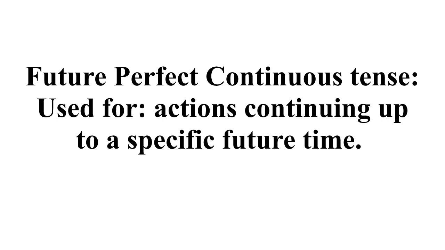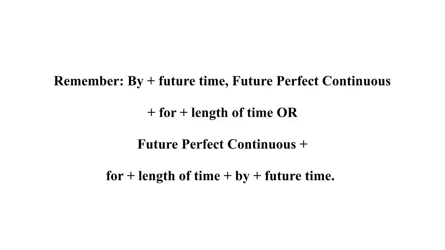The future perfect continuous is used for actions continuing up to a specific future time. This is the hardest tense in English to understand. And I think it's probably better just to give you the reminder right now. So, by future time, future perfect continuous, for length of time.